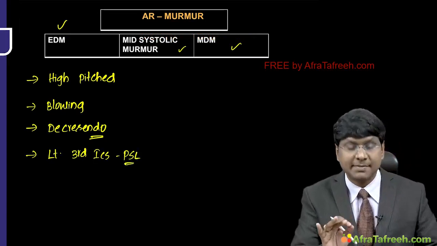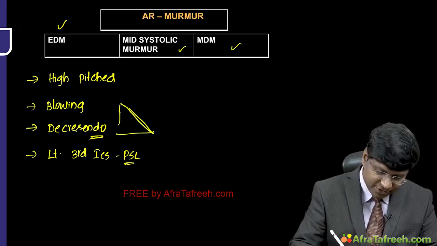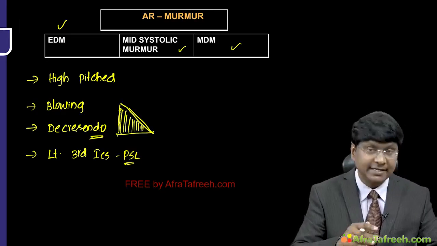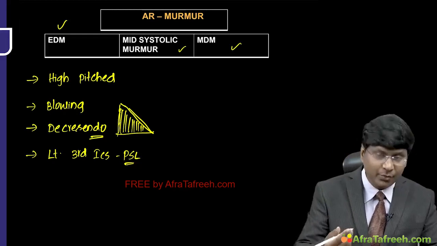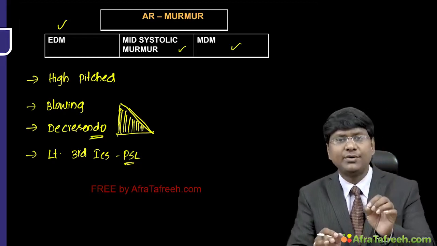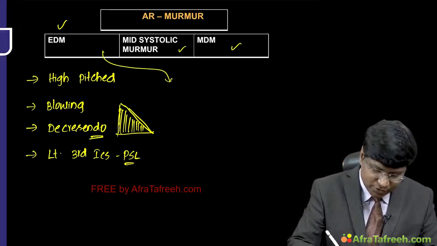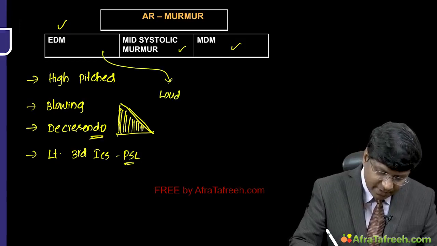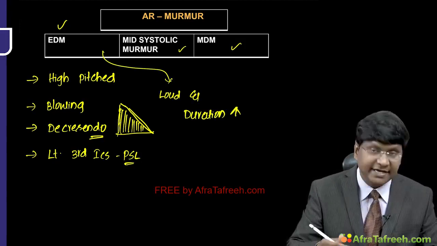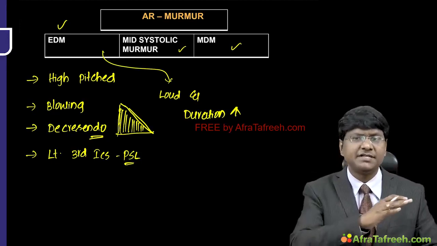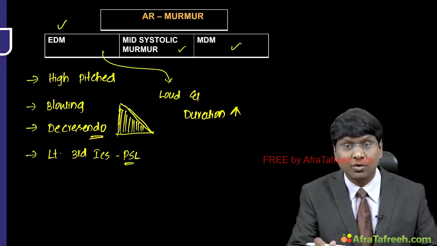What do you mean by the word decrescendo murmur? Initially the intensity of the murmur is very high and gradually it decreases. So that is about the quality of the early diastolic murmur. Whereas in those individuals who have mild aortic regurgitation, the murmur is very brief. The loudness as well as the duration of the early diastolic murmur increases with the severity of the aortic regurgitation. If it is very severe, it can indeed be holodiastolic as well.